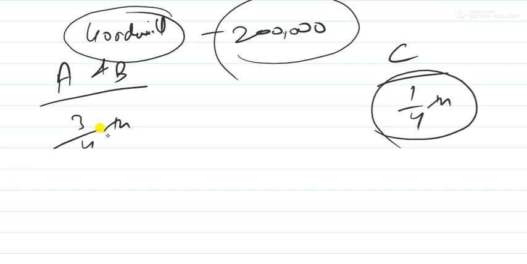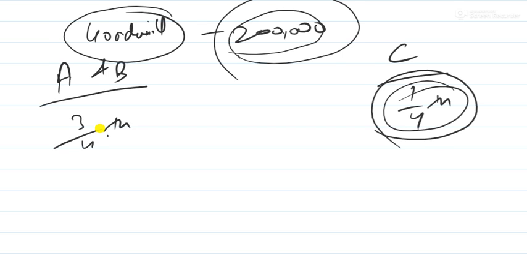Listen to me very carefully. This is a very important thing. The total value of goodwill is 2 lakh and the share of C is 1/4. Correct? So C will not pay the whole 2 lakhs. Why? Because C has only 1/4 share. Why will he pay the whole of goodwill?